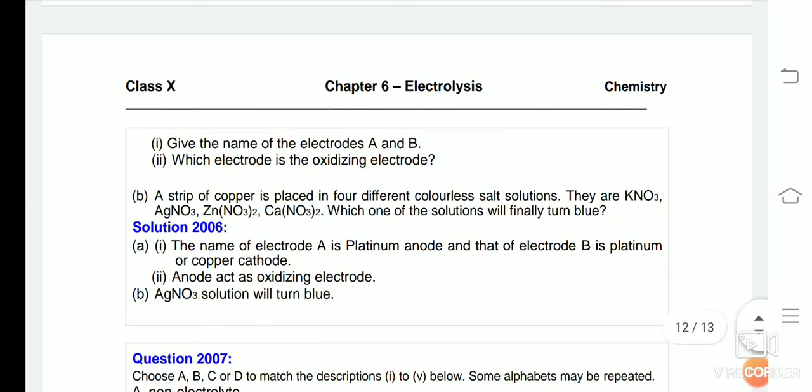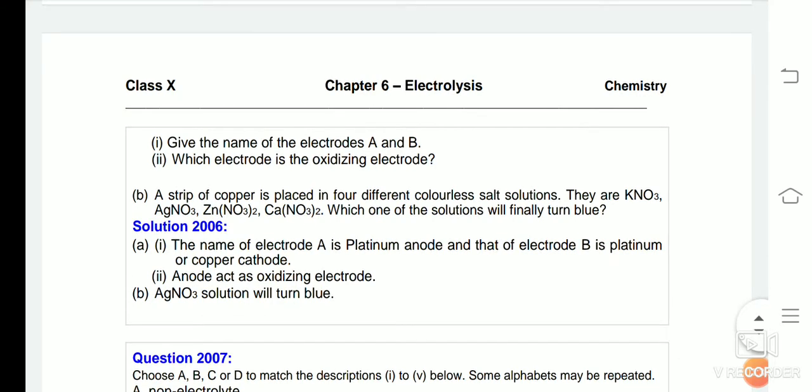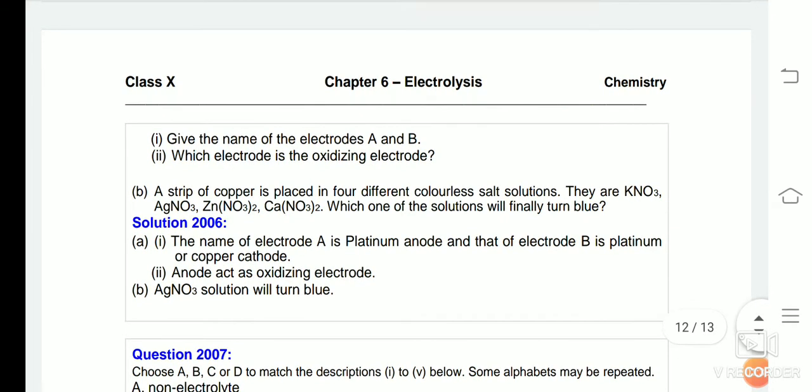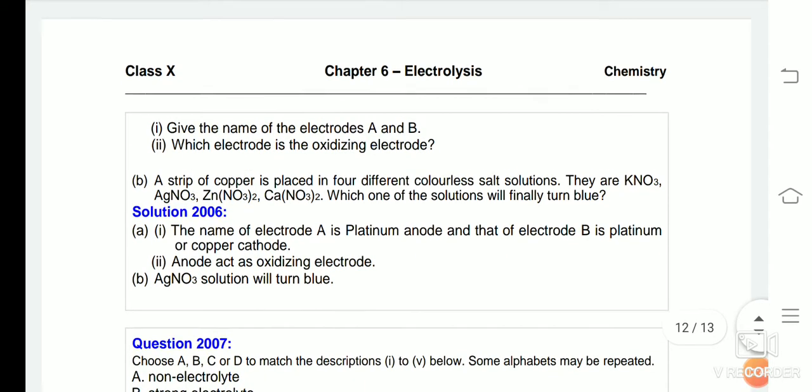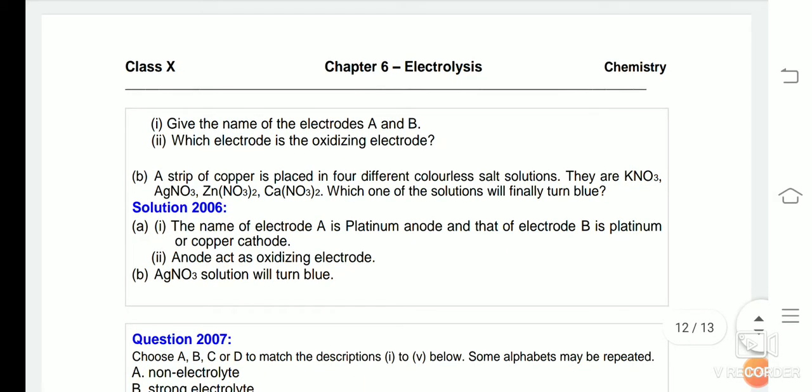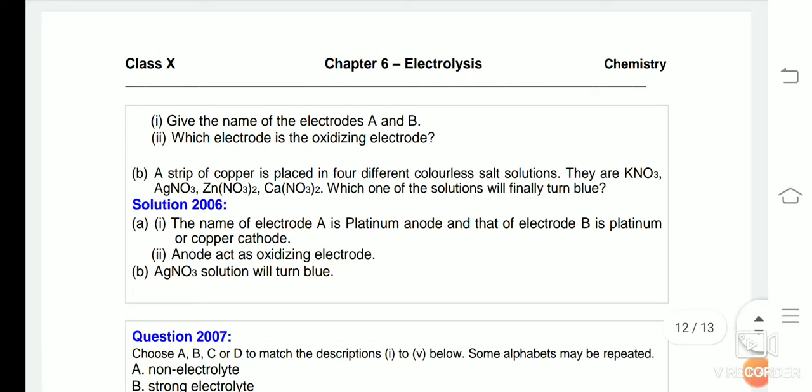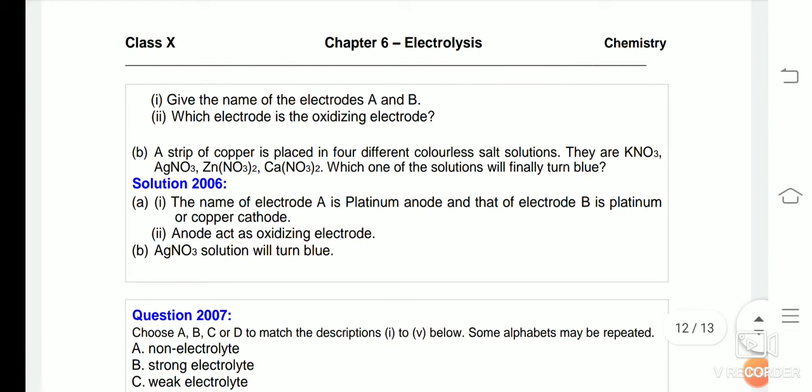Why use platinum or copper? Because at cathode the copper gets deposited. Which electrode is the oxidizing electrode? Anode acts as an oxidizing electrode because loss of electrons takes place at that electrode.